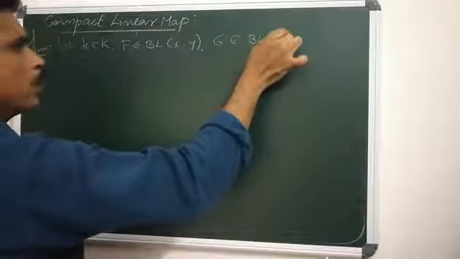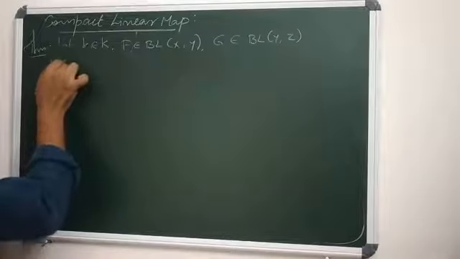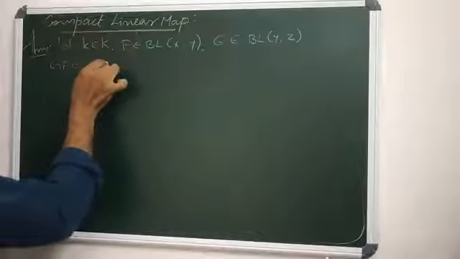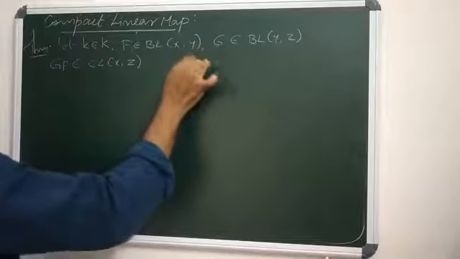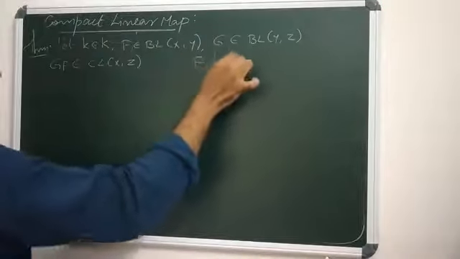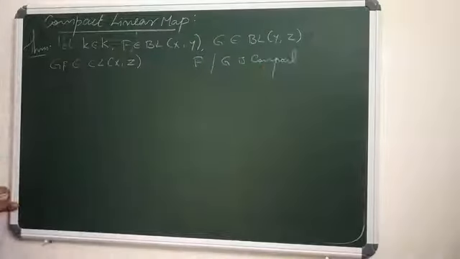Then, if one of them is compact, GF is in CL(X,Z). Either F or G is compact.